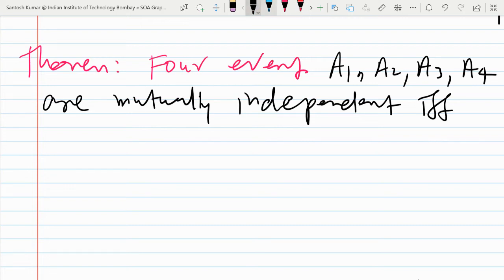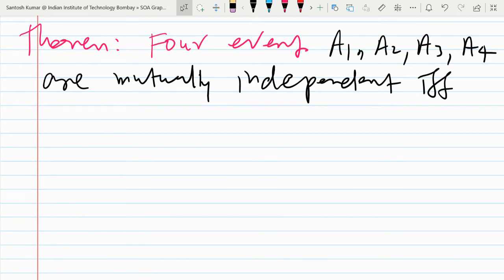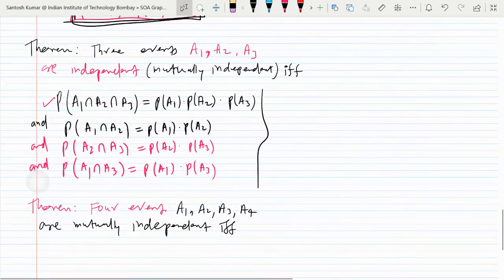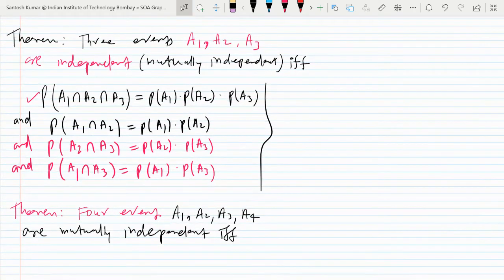You may tell, what do you remember? What will be the condition according to you? You may take help from the last result. So probability of A1 intersection A2 intersection A3 and A4 is equal to probability of A1 into probability of A2 into probability of A3 into probability of A4.